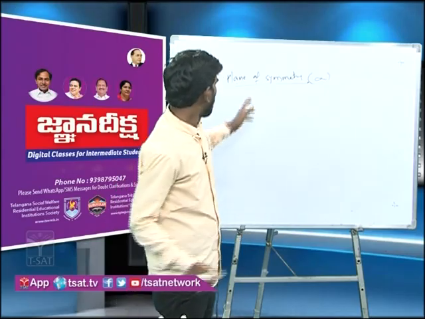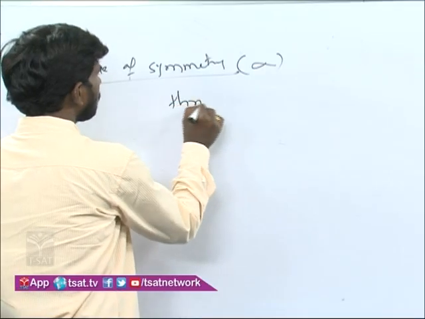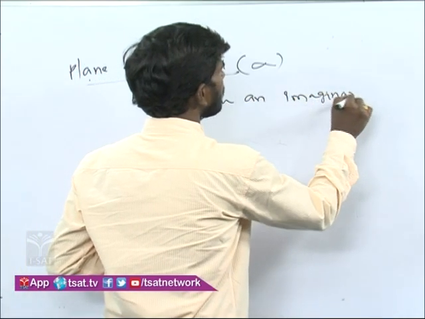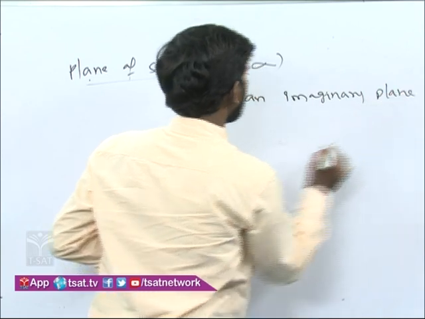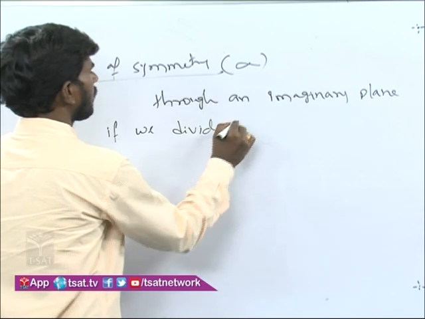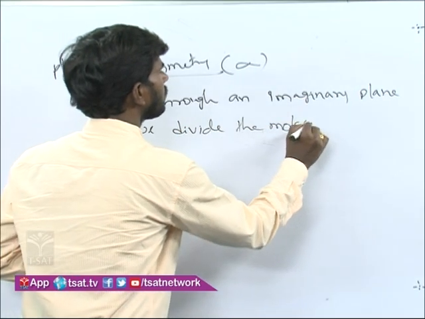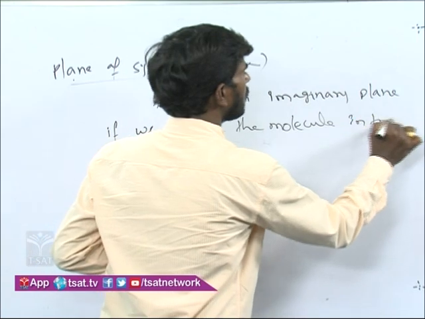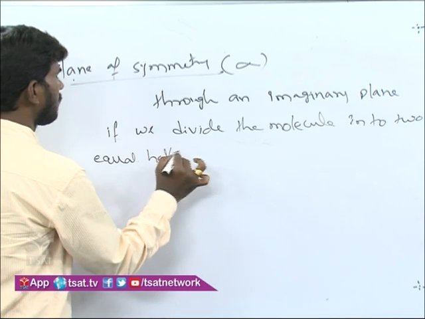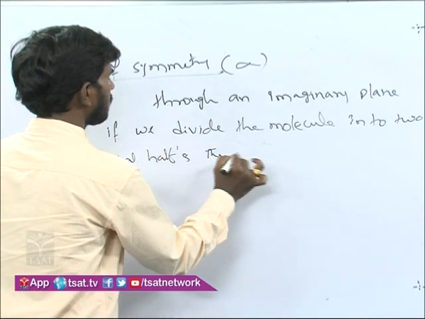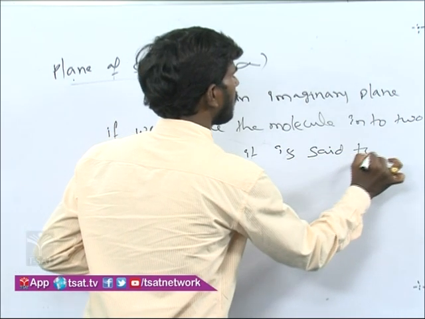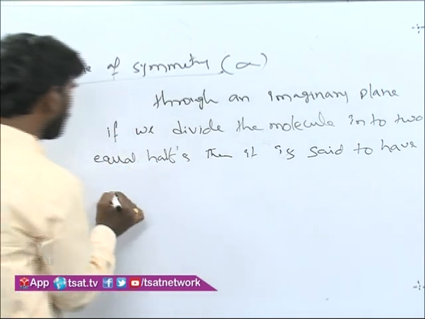So plane of symmetry: if through an imaginary plane we divide the molecule into two equal halves, then it is said to have a plane of symmetry.